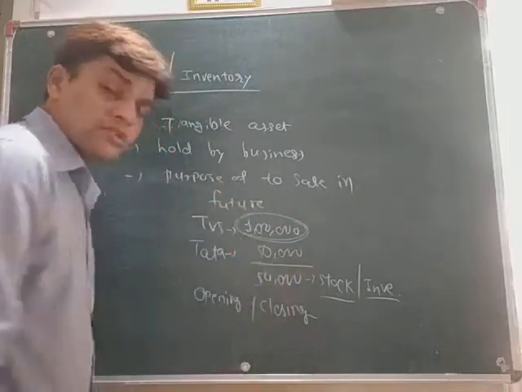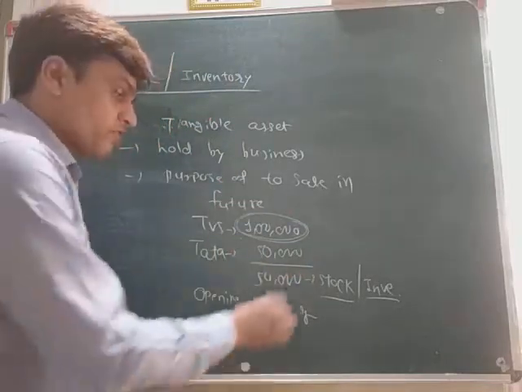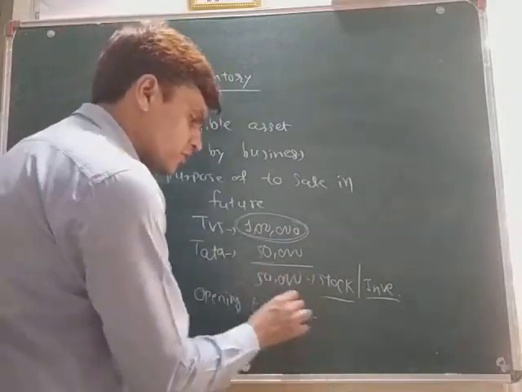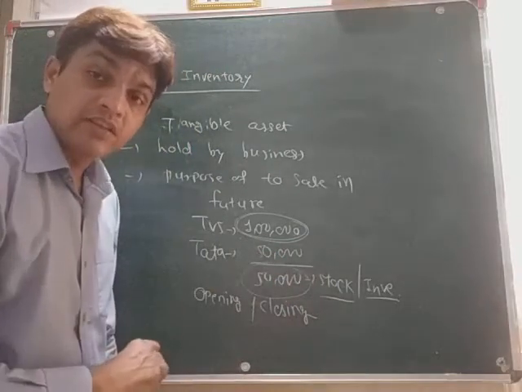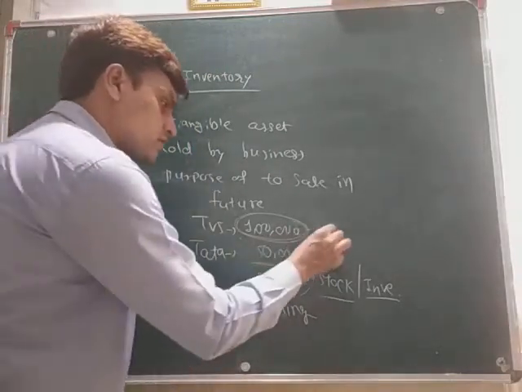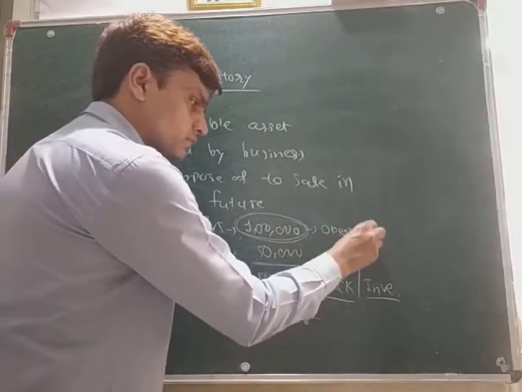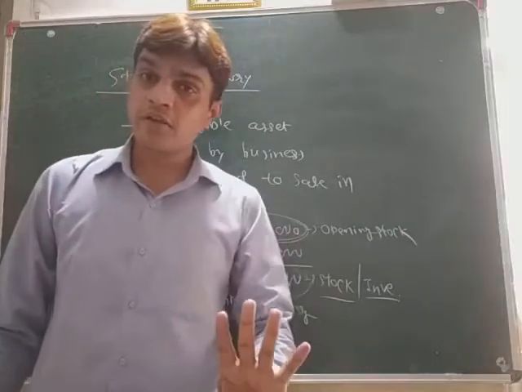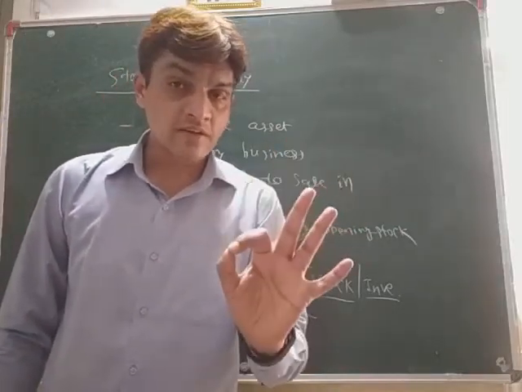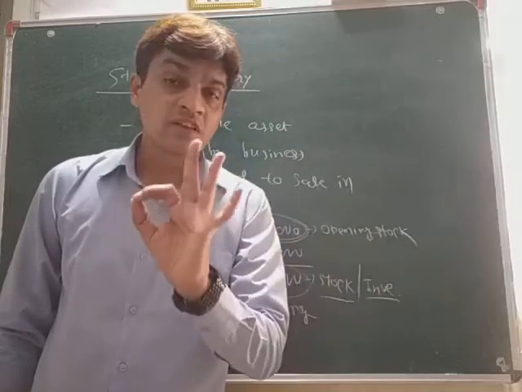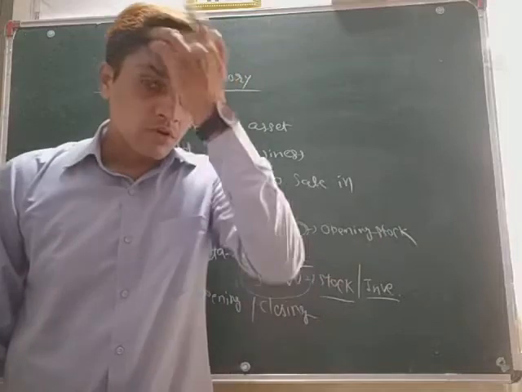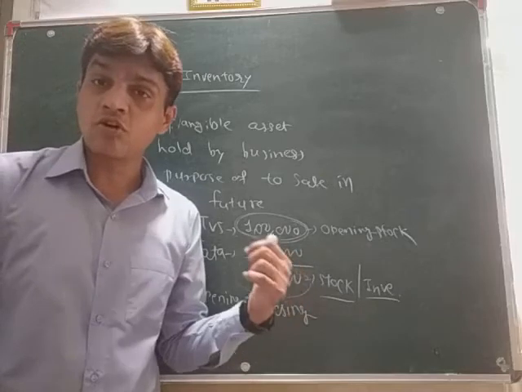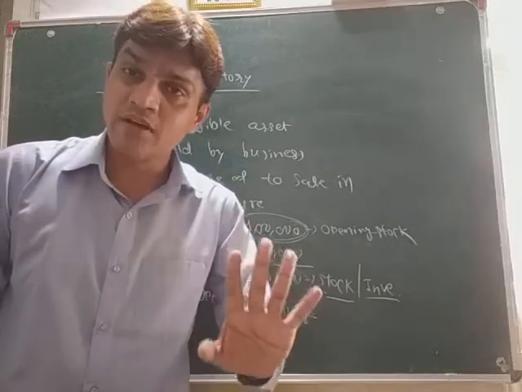So, suppose 1 lakh rupees tire were there. 50,000 rupees tire Tata company purchased. Okay, now 50,000 rupees tires still remain in the stock. So this stock is called opening stock. अभी opening stock है क्या, वो भी मैं आपको बता देता हूँ. In a business there is financial year which starts with the 1st April and ends with 31st March. Okay, so on the 1st April, suppose there was 1 lakh rupees stock. Okay, there is a stock of 1 lakh rupees. Suppose, okay, ये एक example है, समझ लेना.